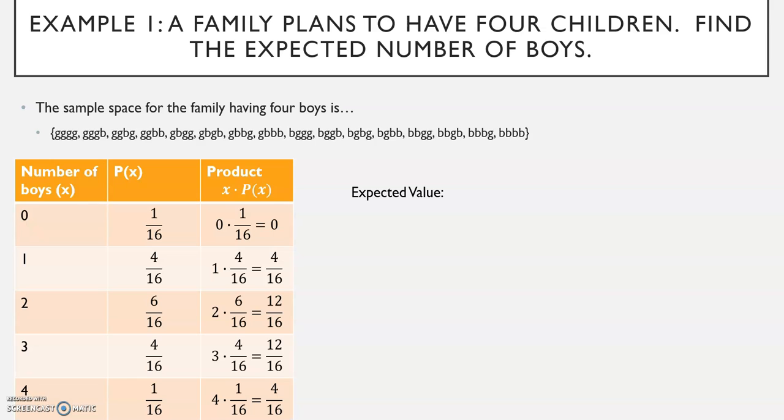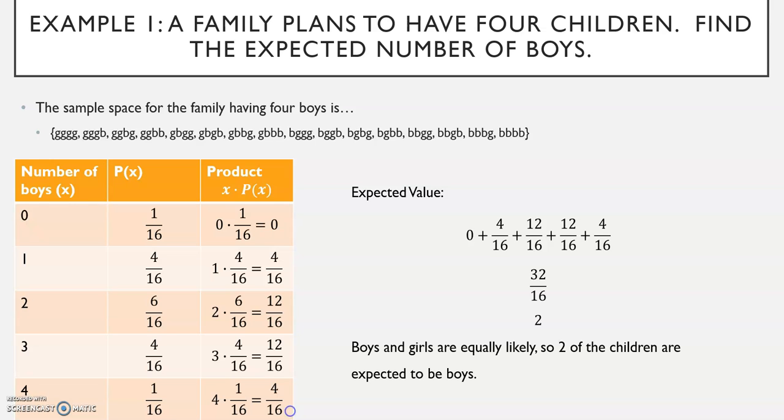The expected value is the sum of 0 plus 4/16 plus 12/16 plus 12/16 plus 4/16, which is 32 over 16, which is 2. Boys and girls are equally likely, so 2 of the children are expected to be boys.